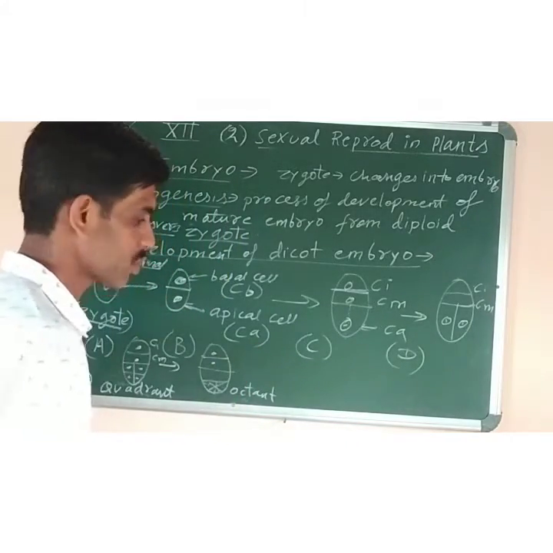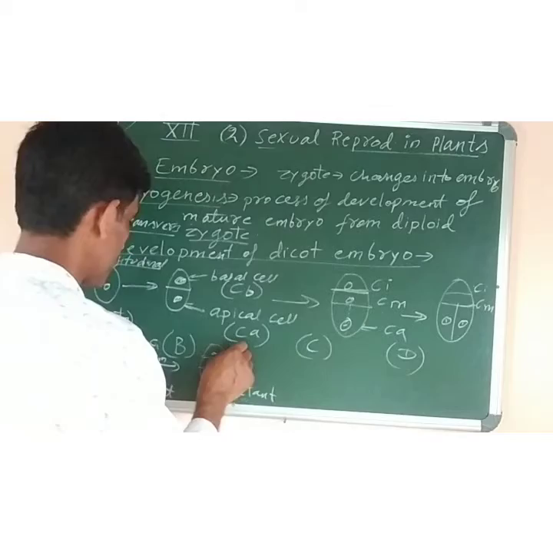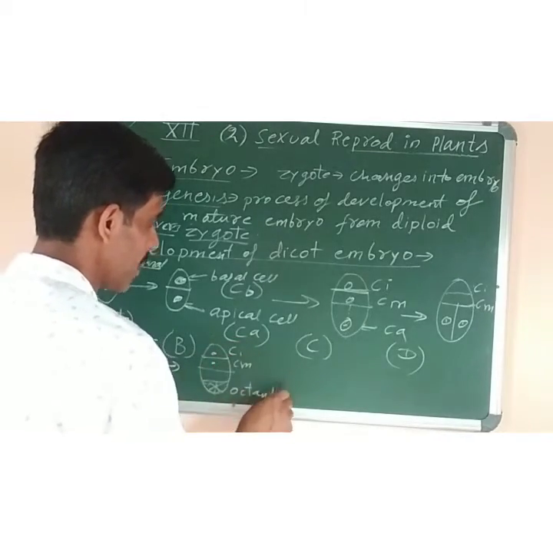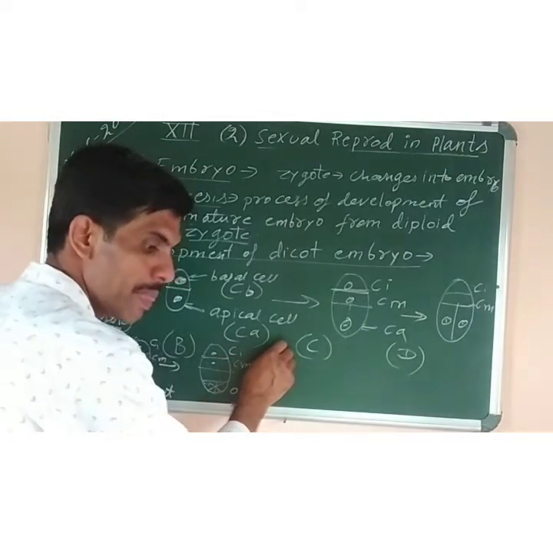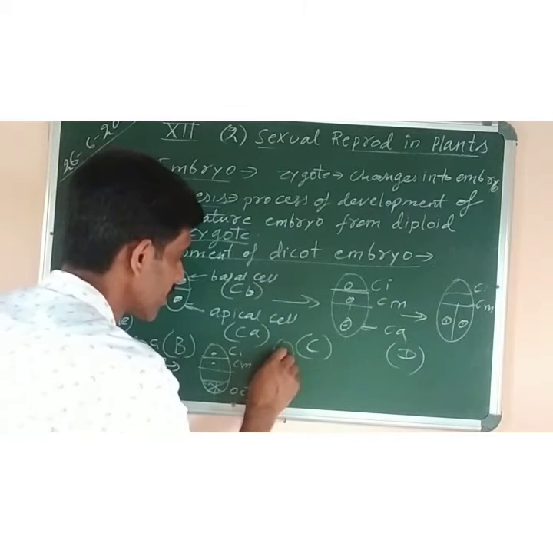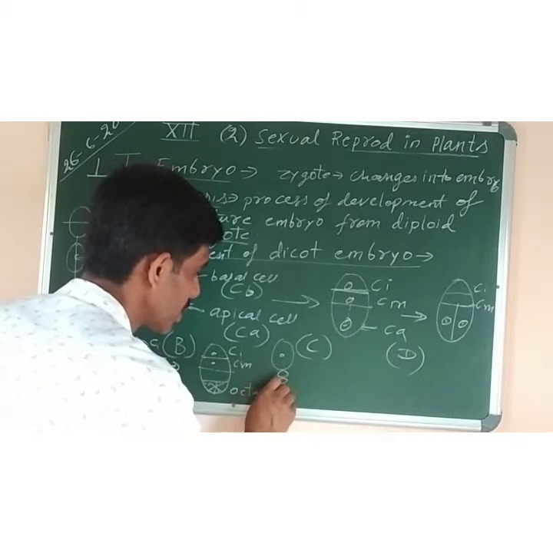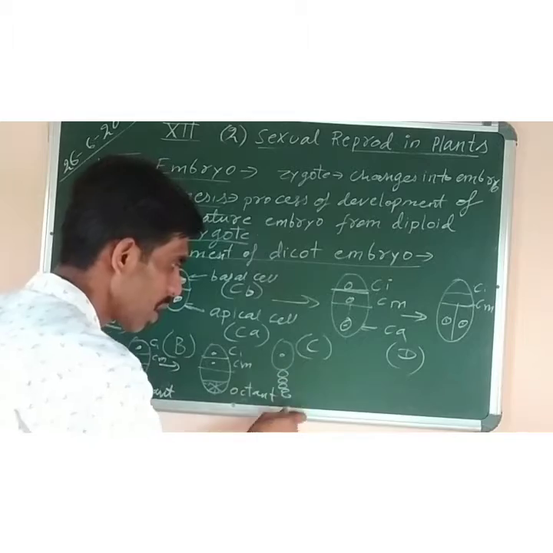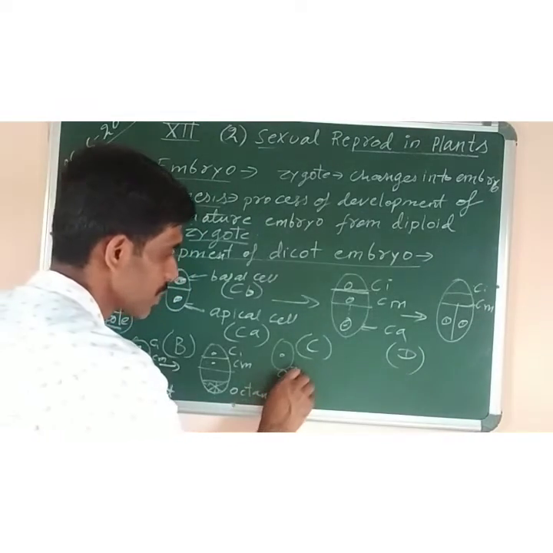So I am trying to draw that suspensor also so that you can understand. CI, CM. Now suspensor means, first of all I will draw suspensor like this, 1, 2, 3, 4, 5, 6, long neck like.